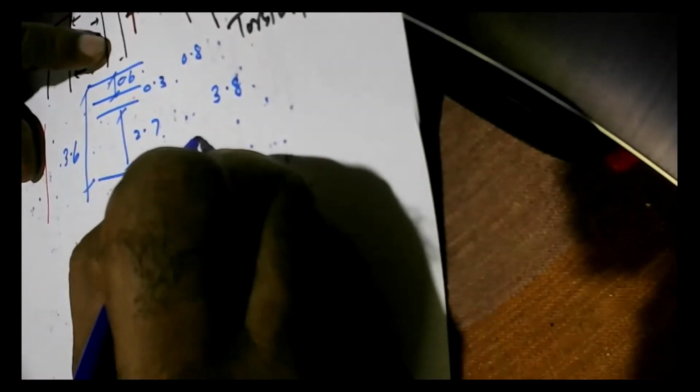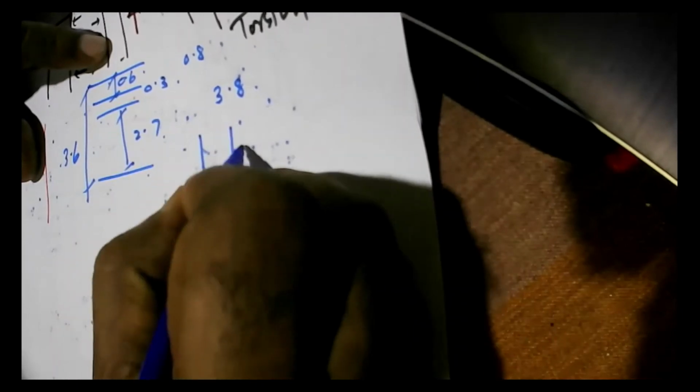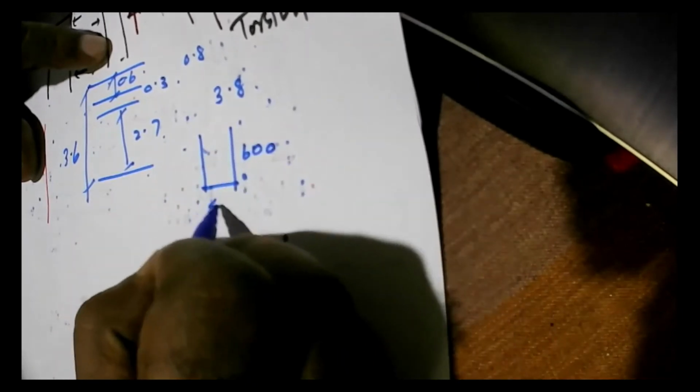So what you generally do is, if the span is large, rather than increasing the depth, generally we use a beam of 600 by 400. You will consider using a beam of 600 by 500. You'll increase the width of the beam rather than increasing the depth of the beam. So that's one strategy that we use.